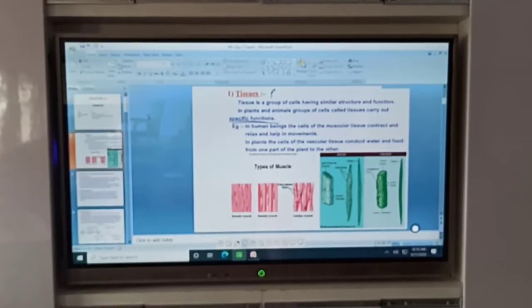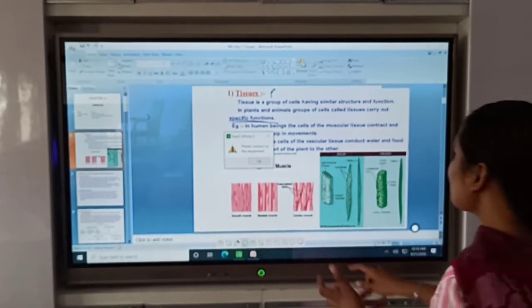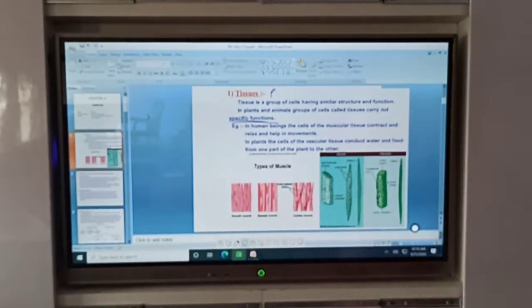Muscular tissue means the muscles. What is the function of muscles in our body? Muscles help in movement, or you can say they help in the relaxation and contraction of our body parts. In humans the muscular tissue contracts and relaxes, which helps in movement.